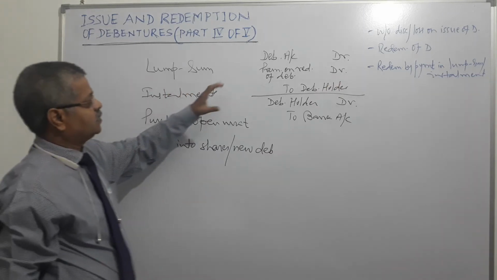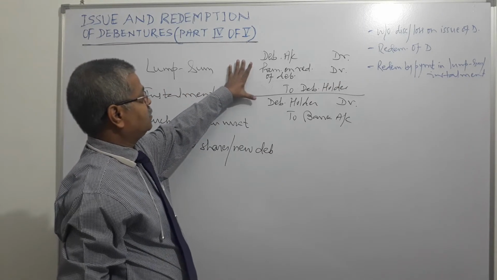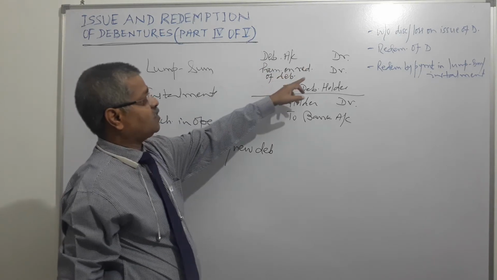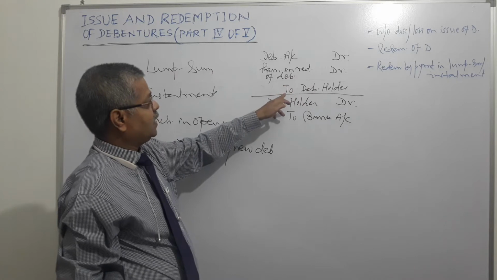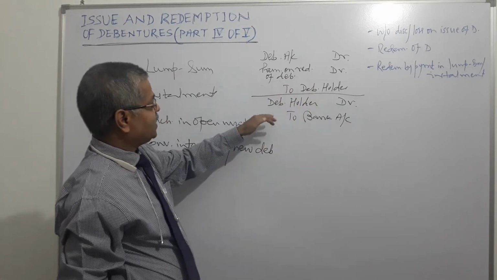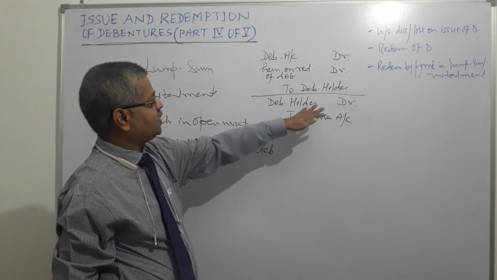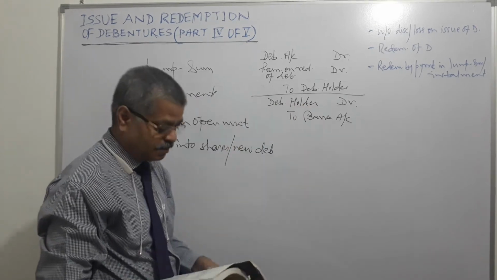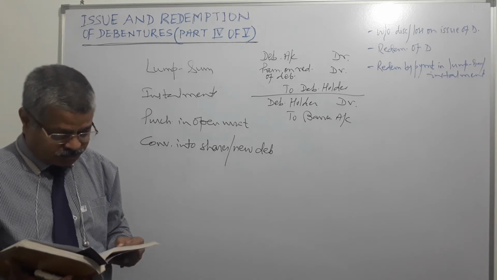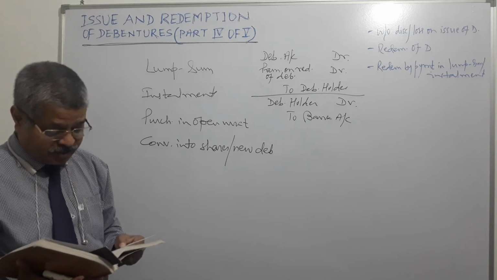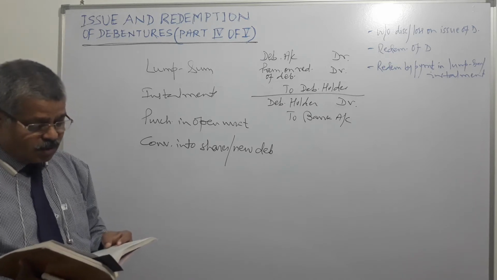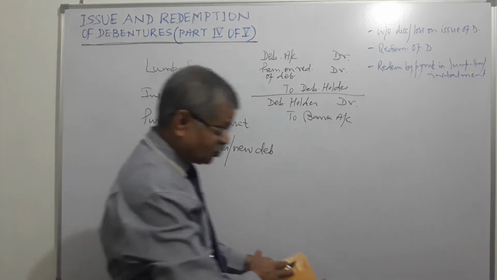Lump sum with premium: debenture account debit, premium on redemption of debenture debit, and debenture holder credit. Second entry is debenture holder debit and credit bank account. Lump sum. Premium on redemption of debenture, that's correct. Debenture holder, bank account.